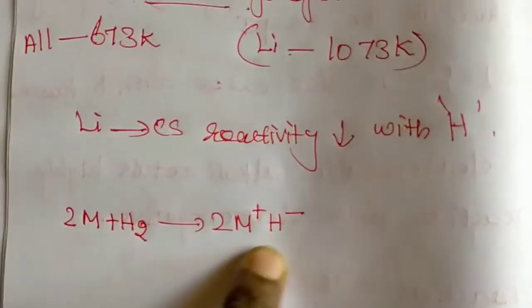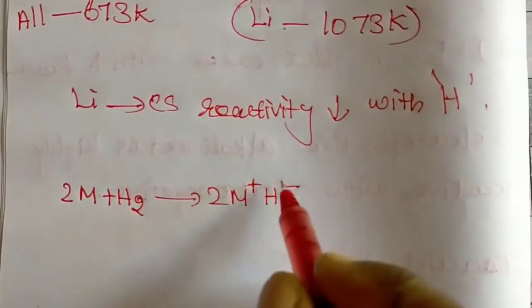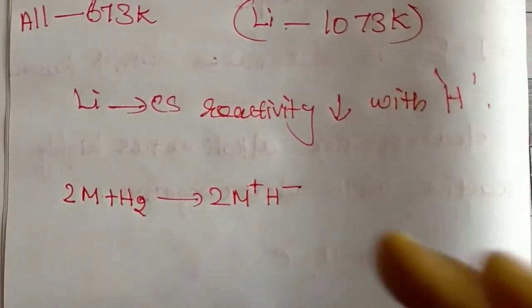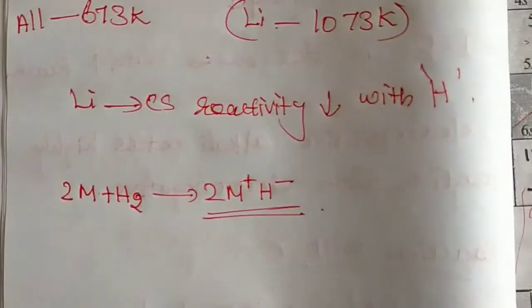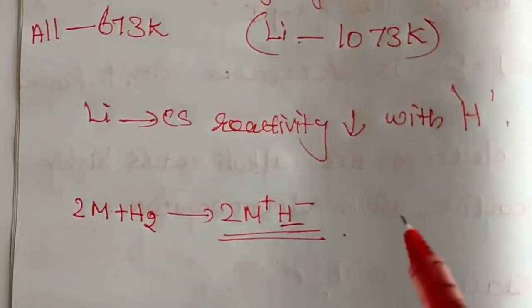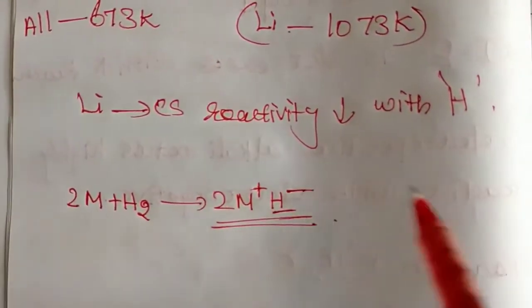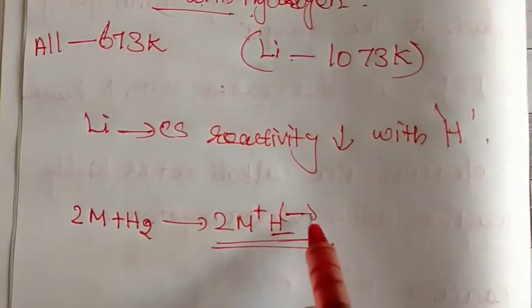They form hydrides, ionic hydrides. Ionic hydride means they form a plus and minus compound. The combination of ions in the product is known as ionic hydrides. Hydride means hydrogen with a negative charge.